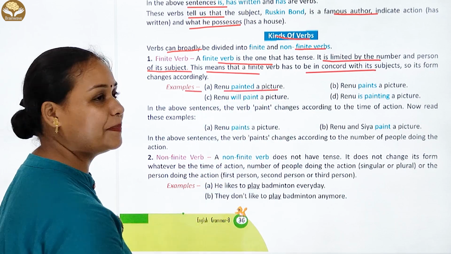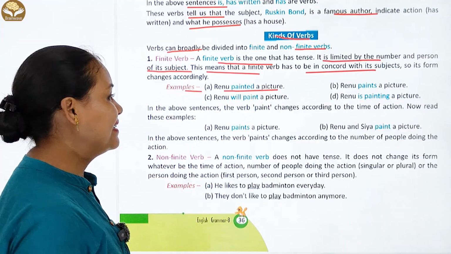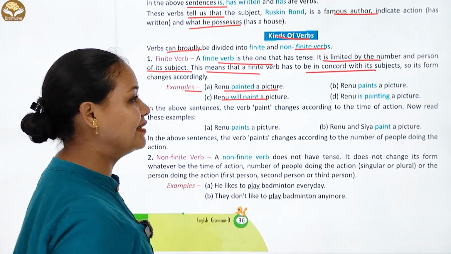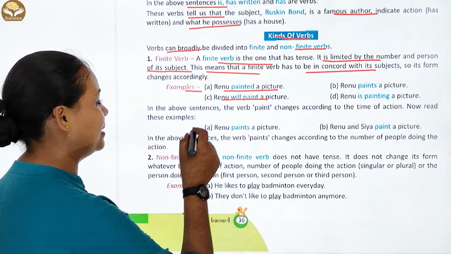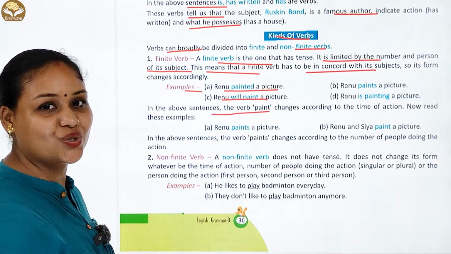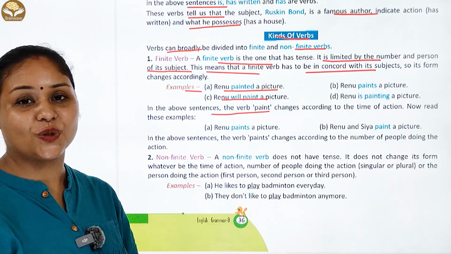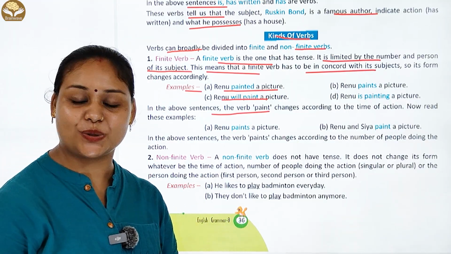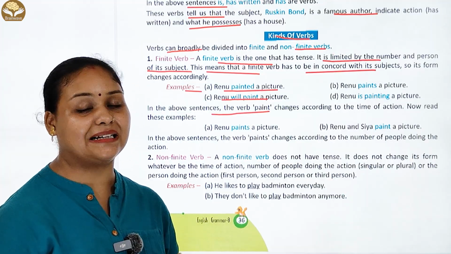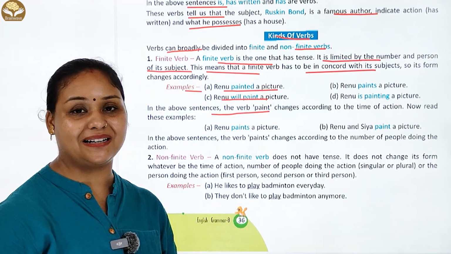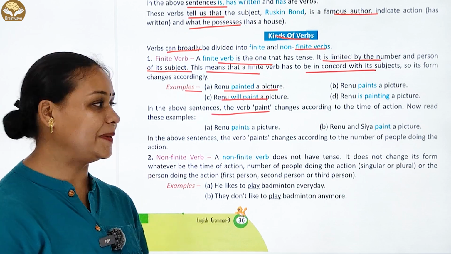Example है Renu painted a picture. Renu paints a picture. Next है Renu will paint a picture. Renu is painting a picture. Okay. चलिए in the above sentences the word paint changes according to the time of action. यह word जो change होती है time के according change होती है, कि वह paint करती है, paint कर चुकी है, paint करेगी या paint कर रही है. तो यहाँ पर verb आती है according to the time.